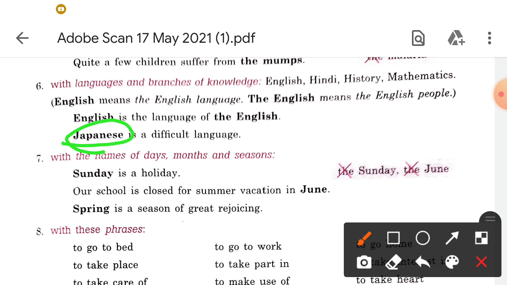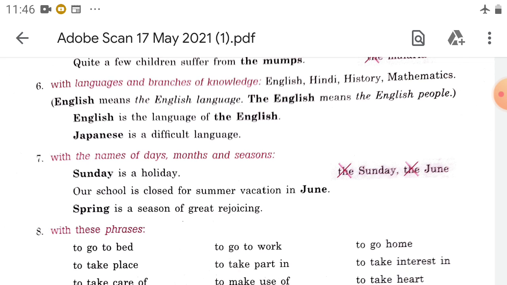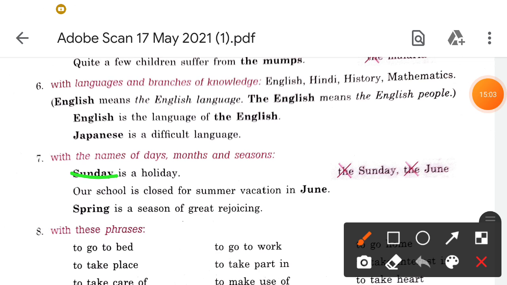Next, with nouns where we are not using articles before days, months, seasons. Like this: Sunday is a holiday. Our school is closed for summer vacation in June. Spring is a season of great rejoicing.